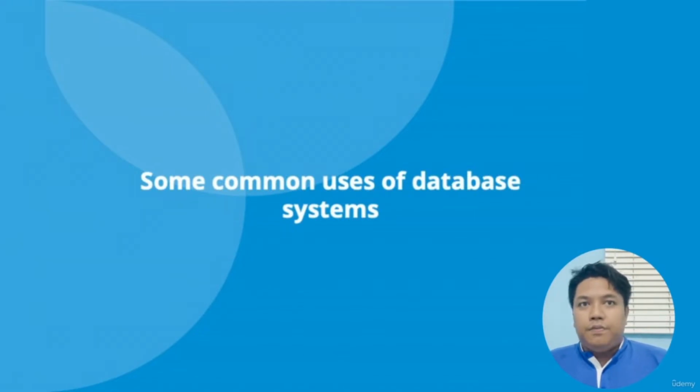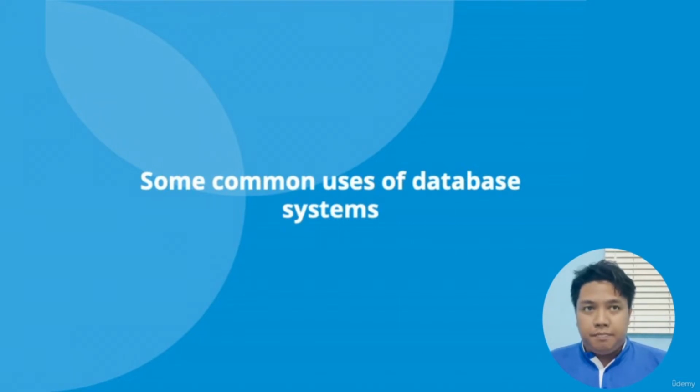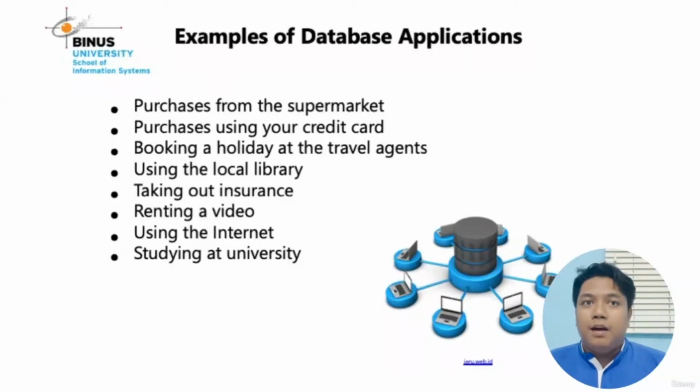Some common uses of database. You can see on the slide, there are some common uses of a database system. Number one, maybe I will give an example about purchase from a supermarket. When you come to the supermarket or retail industry to buy some goods, you will make an order which will be served by the cashier.